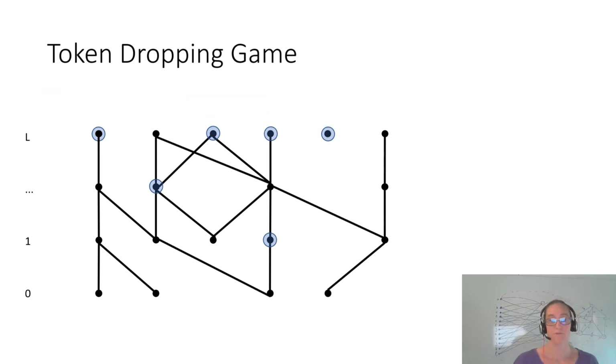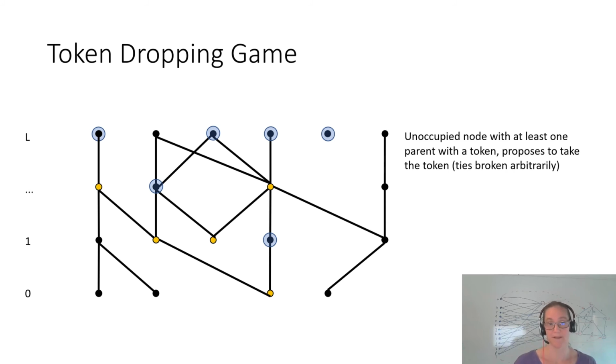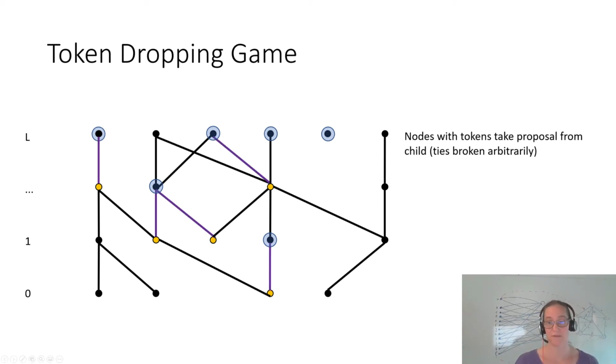Now, the rules of this game are pretty simple. Tokens traverse edges down to unoccupied nodes, and any edge can only be traversed once. So we do it in practice like that. An unoccupied node with at least one parent with a token proposes to take the token. These are now all the nodes that propose to their parent, or at least to one parent. This one, for example, has two parents, but it just proposes to one, and ties are broken arbitrarily.